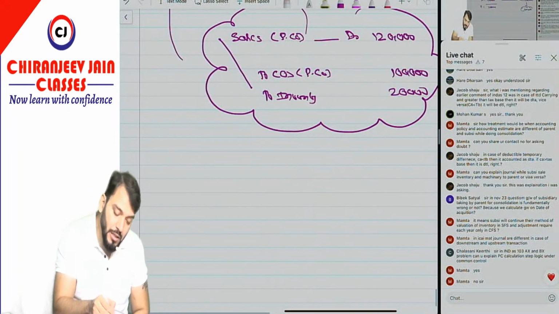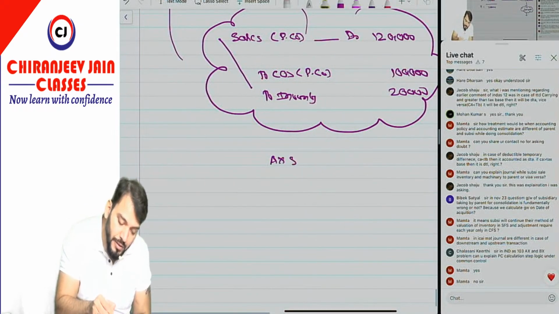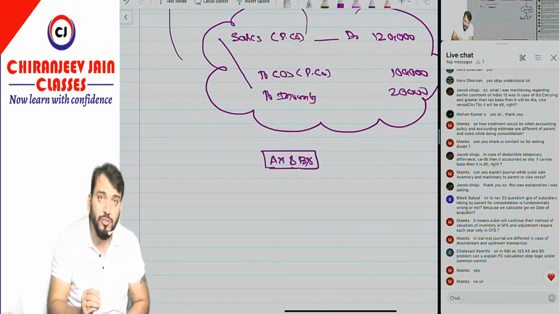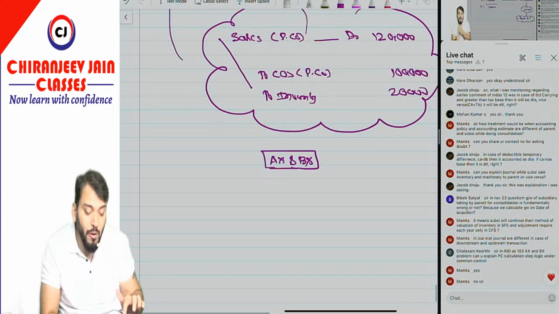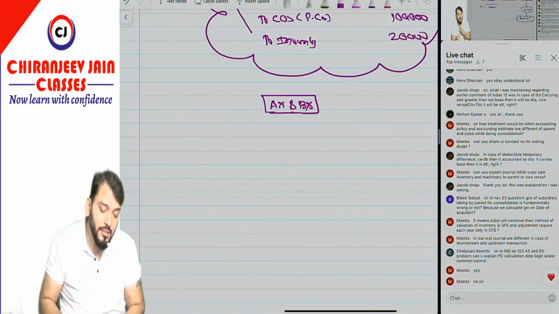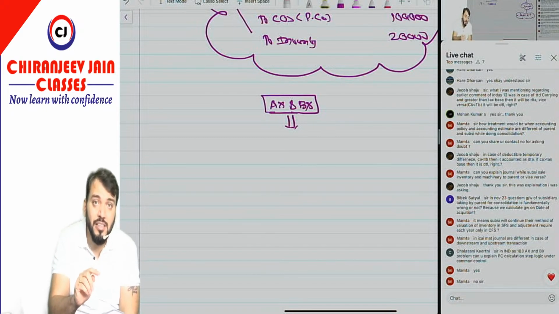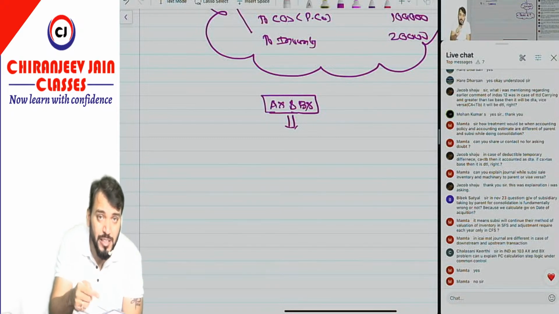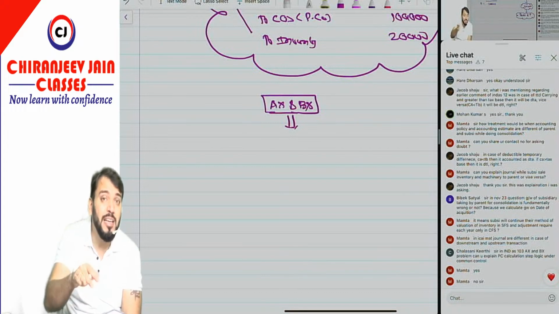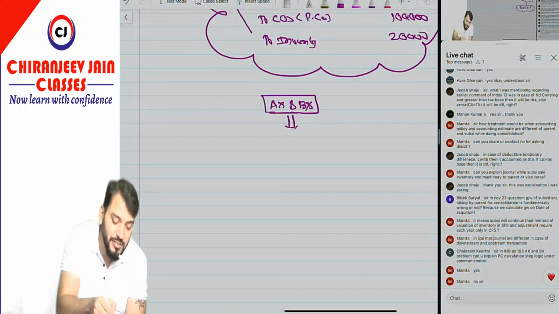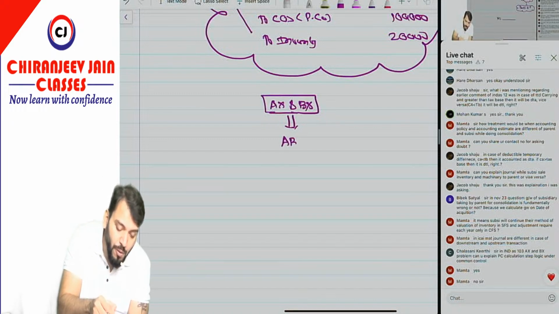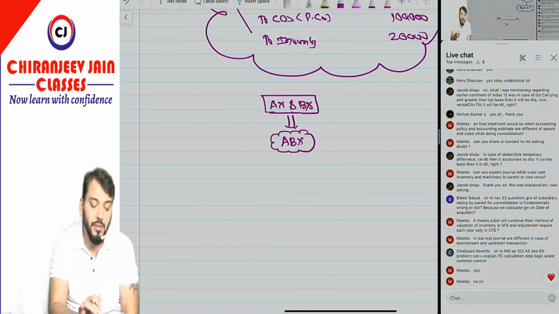Now, in the AX and BX question of Ind AS 103 about common control, just try to understand, because in that question they have said the requisite number of shares will be issued by ABX Limited. ABX is the company which will form after amalgamation of AX and BX. This was the question.